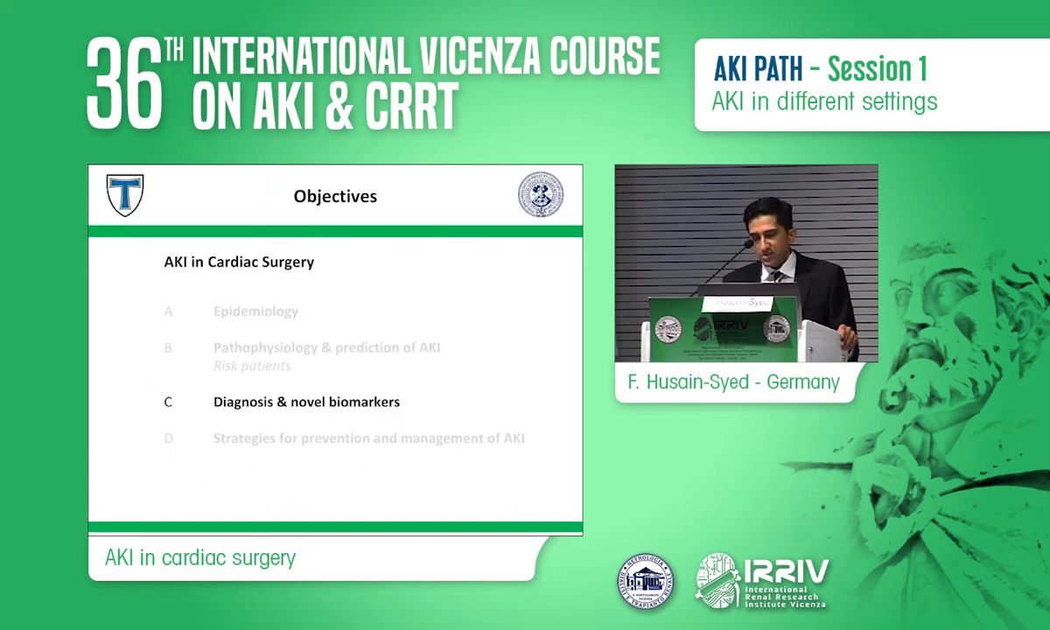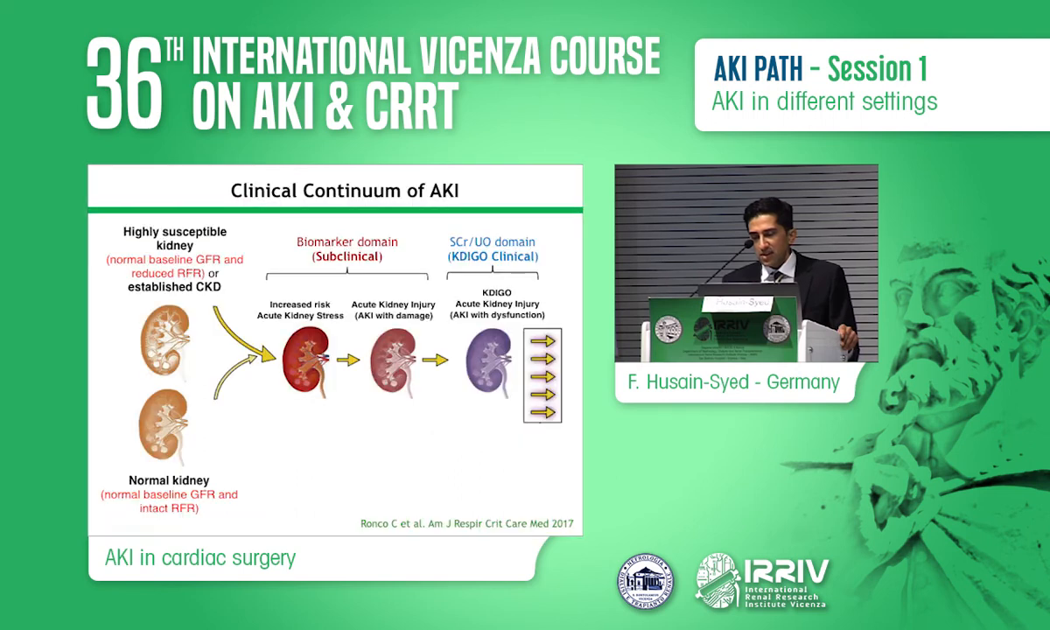So now to the next point, diagnosis, biomarkers. We all know that diagnosis of AKI is not that easy because it takes some time till serum creatinine increases and reaches the threshold for the definition of AKI, and you have to lose a substantial amount, up to half of the functional renal mass, before creatinine bumps up.